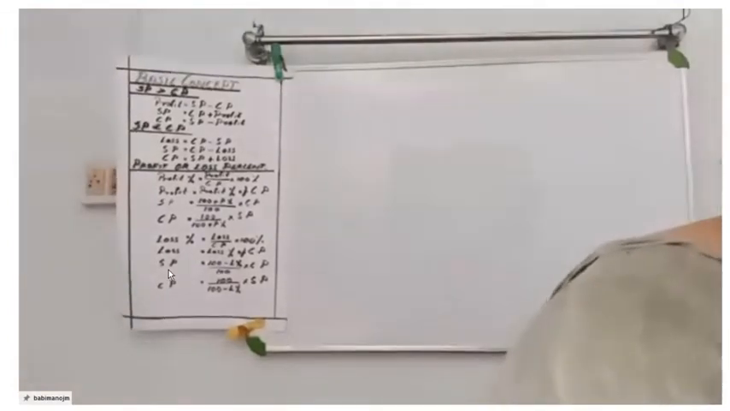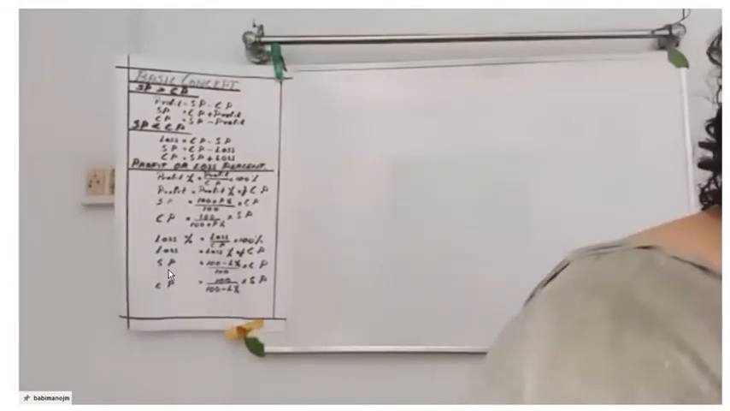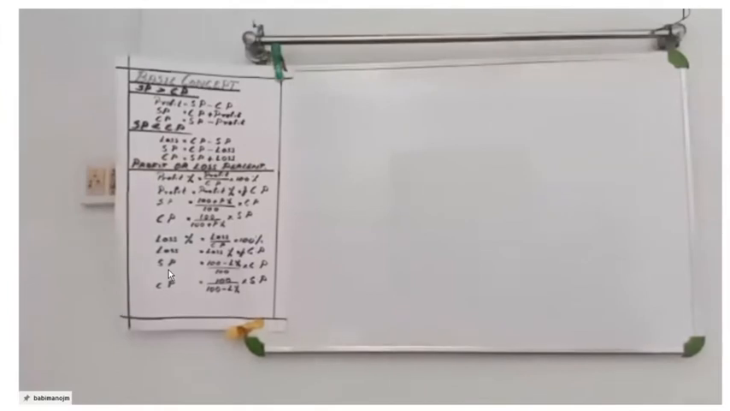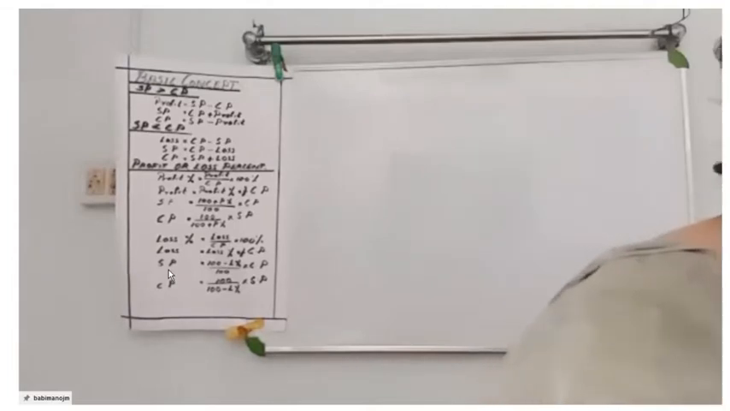I'm skipping some portions, that is percentage change. When we join our school and start our classes, we will do that portion. Now, the next chapter that we are going to start with is profit, loss, and discount.